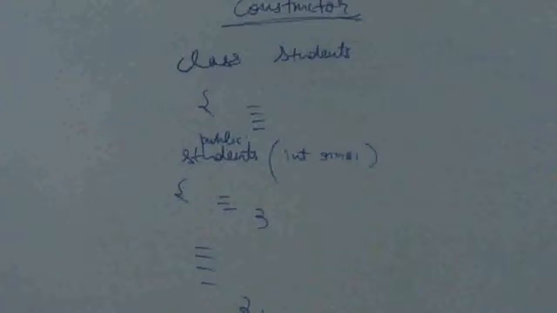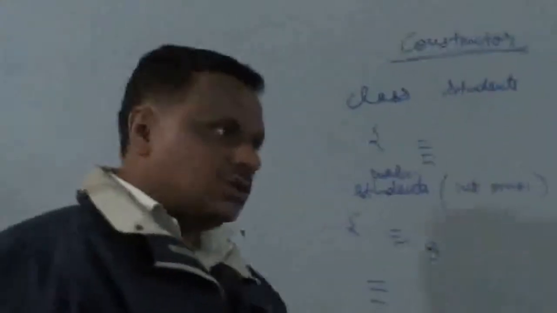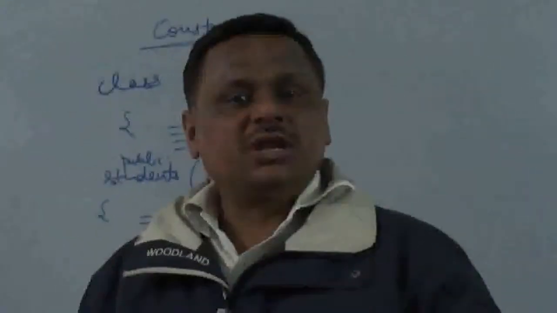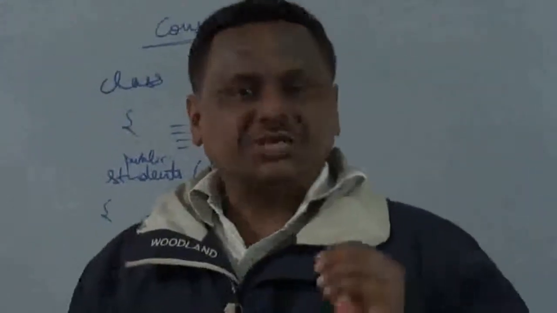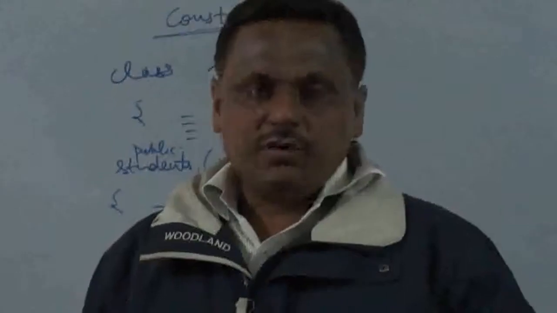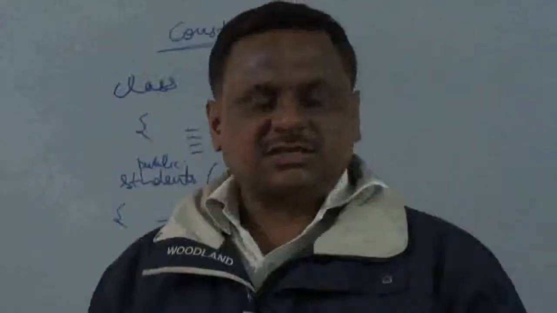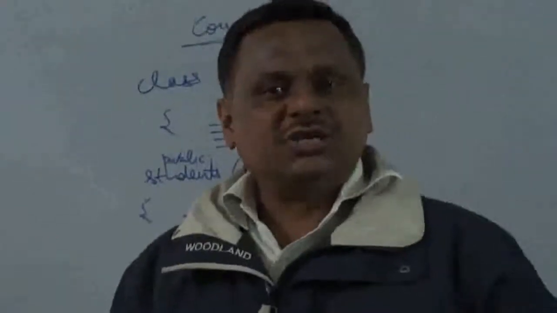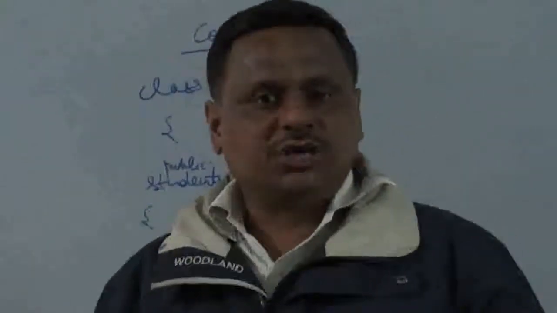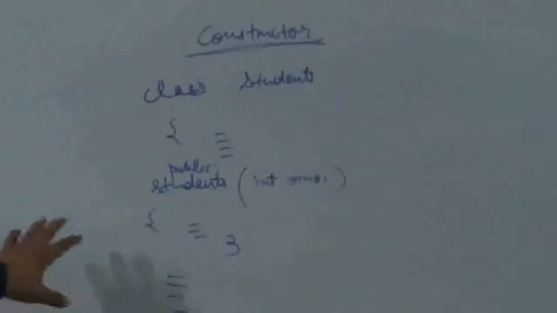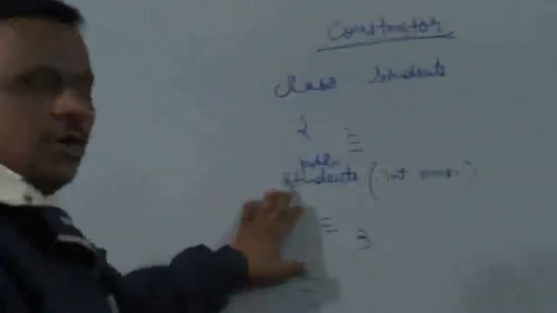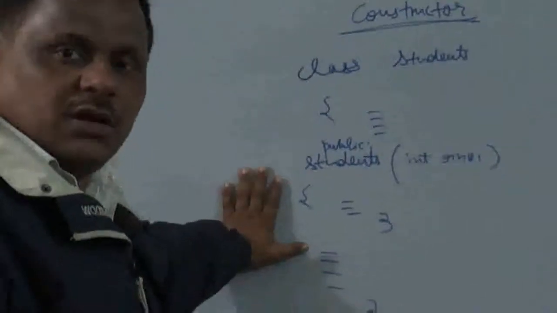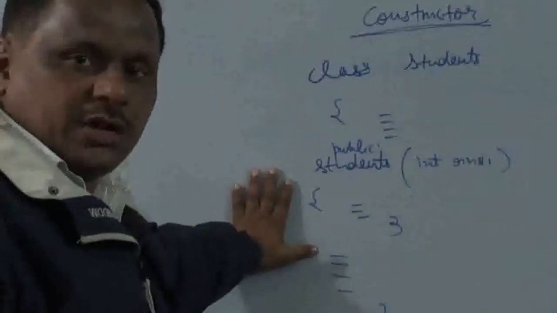Now listen to one thing very carefully: constructors are compulsory for an object to be instantiated. All of you know an object is also called an instance. Instance is a noun, and creating an object in the memory is called to instantiate an object. Whenever we declare an object, the constructor is executed. I repeat, whenever we declare an object, the constructor is executed automatically.